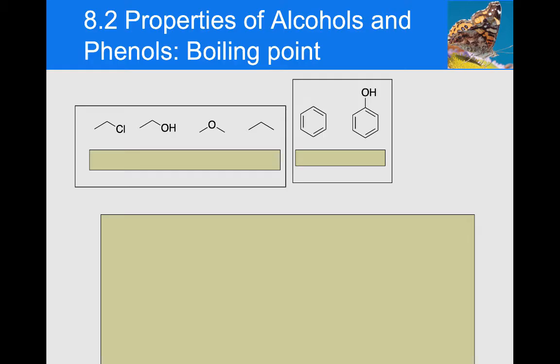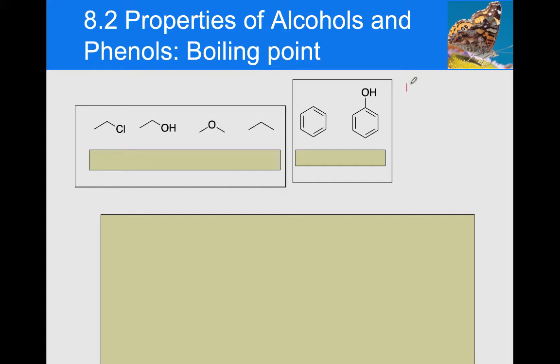All right, class. So now we're going to move on from the naming of alcohols and ethers, and we're going to move on to the properties of alcohols and ethers. And the first property that we're going to go over is the boiling point of alcohols and ethers. So before we go on, there are some things to consider in terms of things that affect the boiling point of a compound.